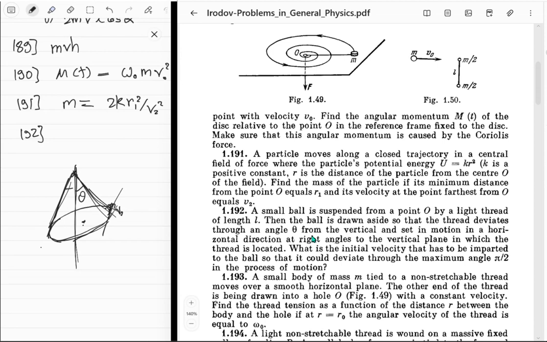So energy conservation will work, of course. If this is angle theta, this is going to be 90 minus theta, because this complete angle is going to be 90. So going from there to there is now 90 degrees. Or do we mean like the velocity deviates by pi upon 2? What? How could that be happening?